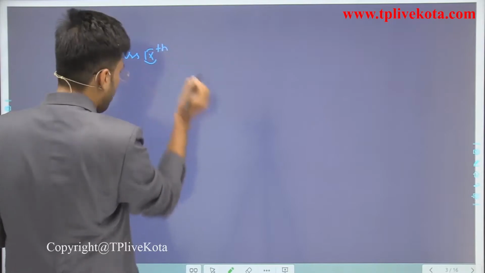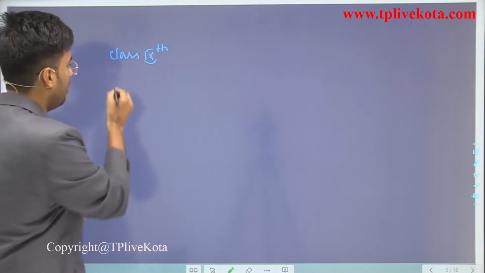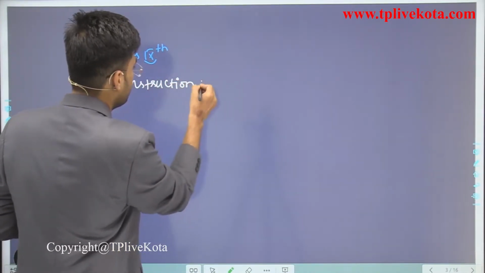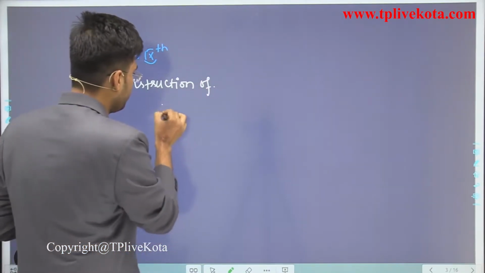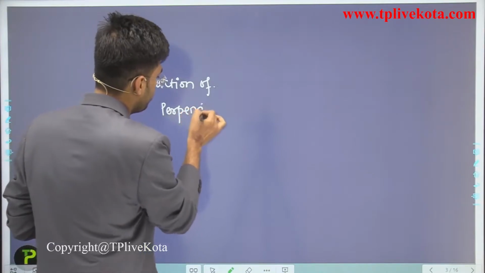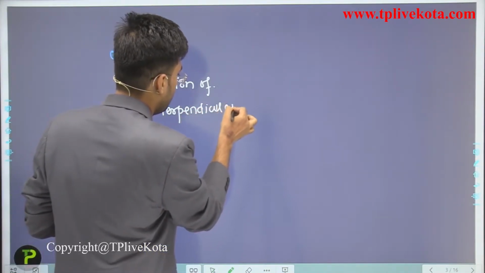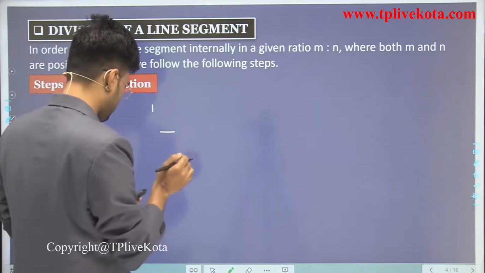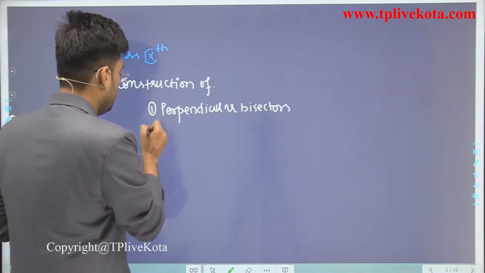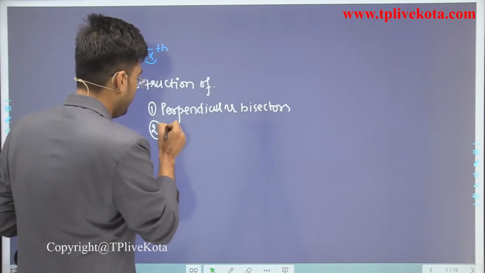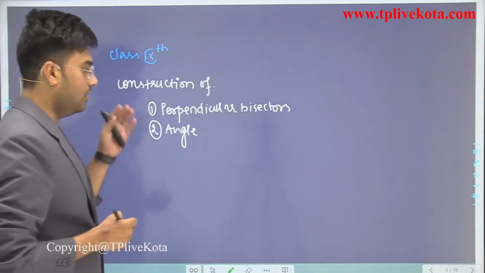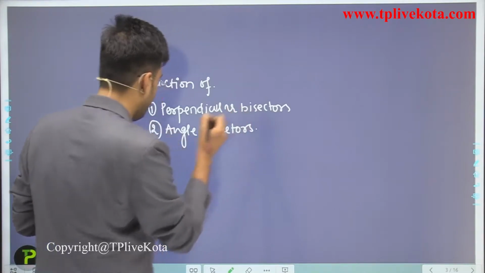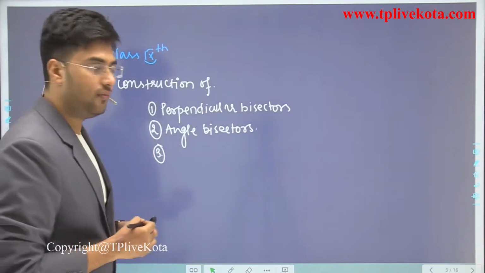In class 9th you already discussed construction of perpendicular bisectors, and second, angle bisectors, how to construct angle bisectors. Next we study construction of triangles.